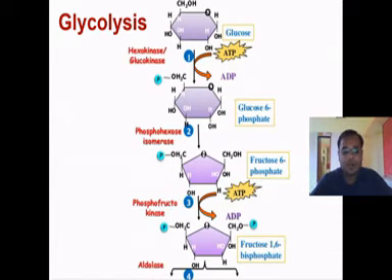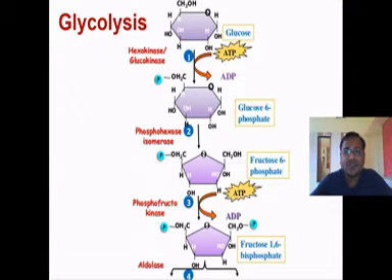In this lecture, we learn about one of the metabolic pathways, and the key pathway in metabolism is glycolysis. Everyone knows about glycolysis. Glycolysis is the lysis of glucose. Glyco stands for glucose, and lysis is the breakdown or splitting of glucose to produce energy.